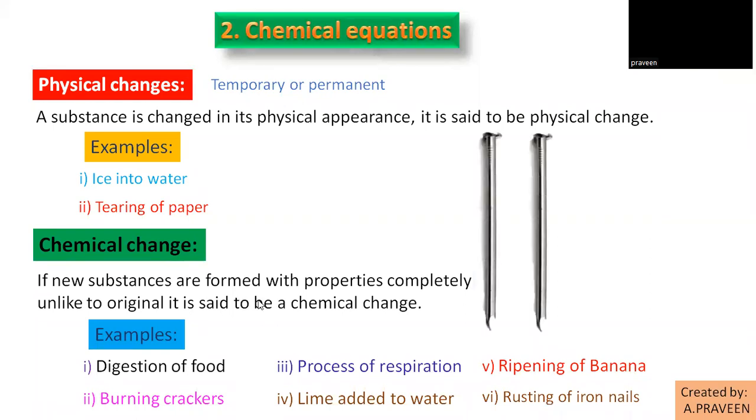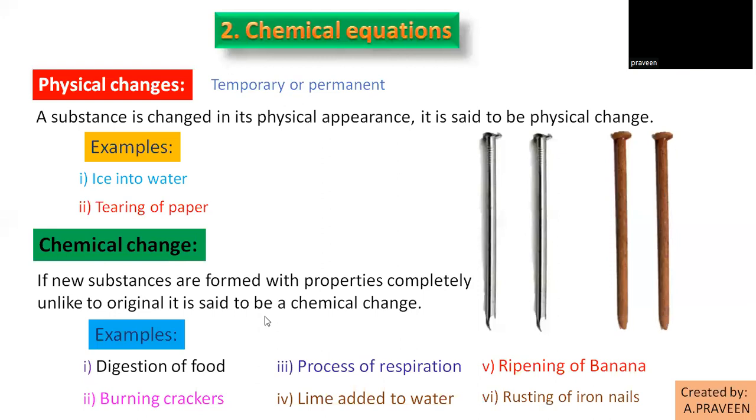Suppose you left a few new iron nails in the open air. What happens after a few days? They change and turn a brownish color. A powder-like structure will be observed on the surface of the nails. That is rust. Chemically, it is iron oxide, Fe2O3, formed by an oxidation process. So this is a chemical change. So all these are simply permanent changes.